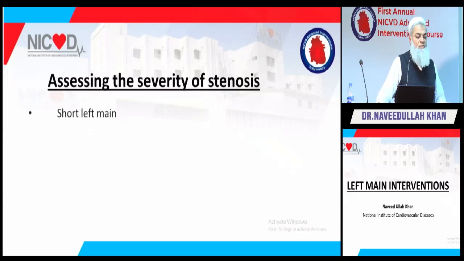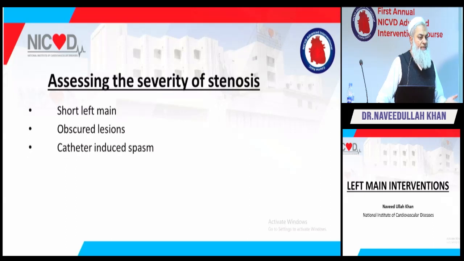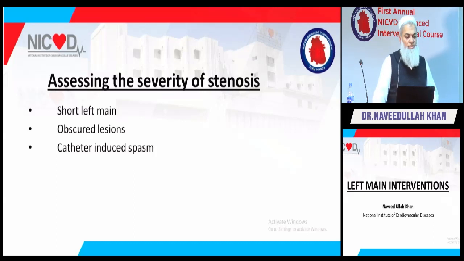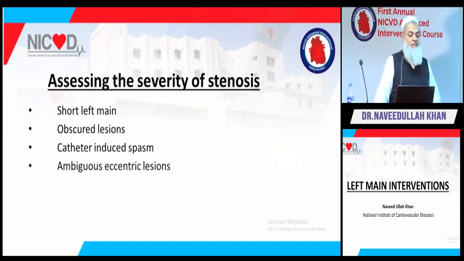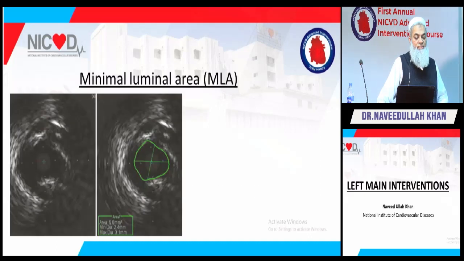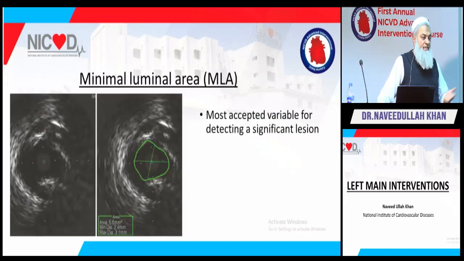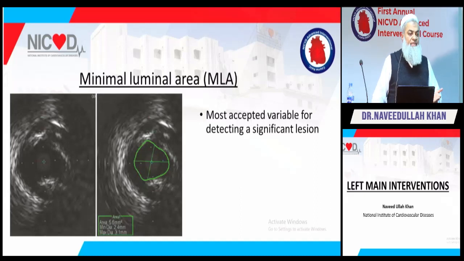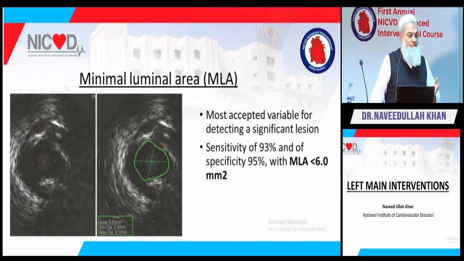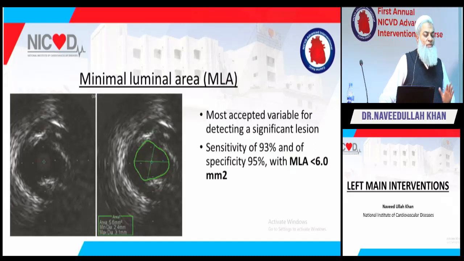Imaging, as we already know, is used for short left main when you cannot see lesions clearly. Dr. Naeem and Dr. Javed Syal already discussed this, so I'm not going into detail. Catheter-induced spasm, ambiguous lesions. Minimal luminal area, as already discussed, is the most acceptable variable for detecting a significant lesion, for left main only, by IVUS. If the minimal luminal area is more than 6, you don't have to do anything, just leave it as it is.